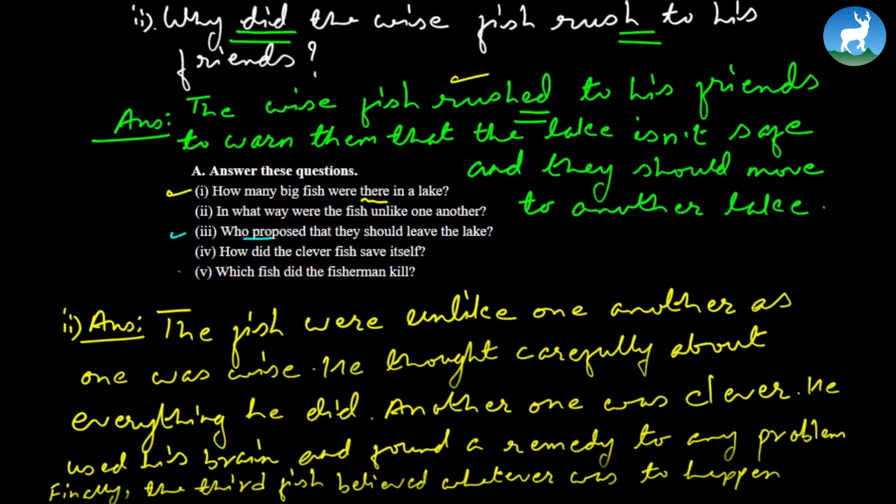How did the clever fish save itself? Remember, the answer lies in the bracket. You start from the clever fish. Remember, the verb is save here. Did is simple past, so take it to simple past. Add d here. The clever fish saved itself. How? You read the passage to get the answer. That's entirely up to you. Which fish did the fisherman kill? Again, did is here, so you add ed after kill. The fisherman killed the third fish. So among these 3 friends, the third fish sadly dies. So that's how you can do the question answers, which you can do at home.